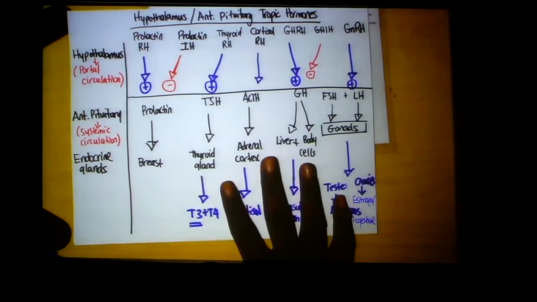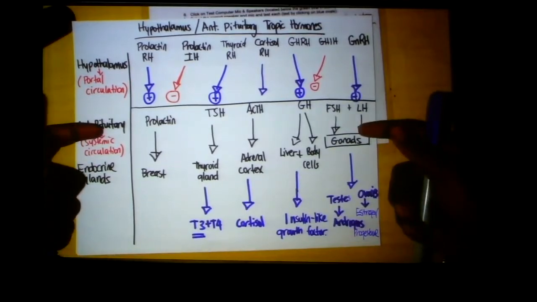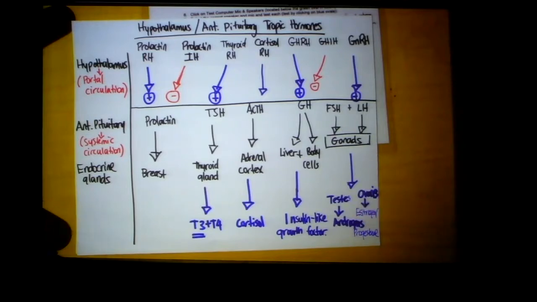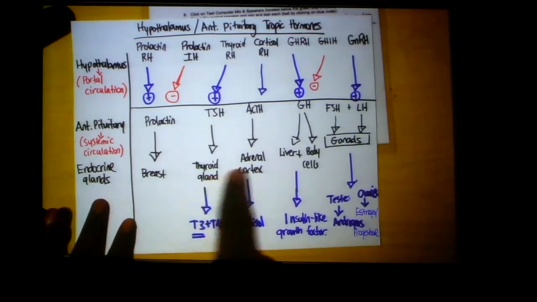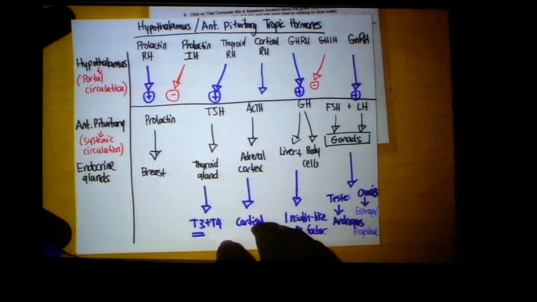Alrighty, so this is the sequence of events of how the hypothalamus controls the anterior pituitary, and the anterior pituitary controls all of these endocrine glands. Okay. We'll talk about how each of the glands facilitate. We'll talk about these glands individually and how each of them release their hormone, but it's really important for you to understand the big picture of how this is controlled from the hypothalamus level, okay?